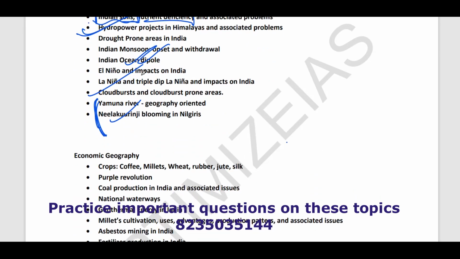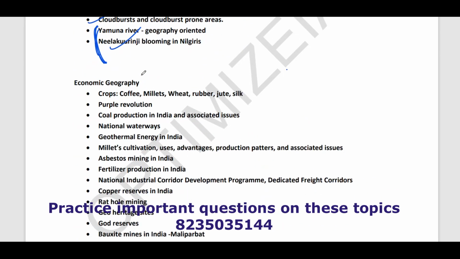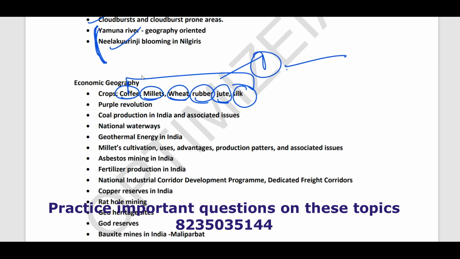As far as economic geography is concerned, every year UPSC will ask one question from crops. So this year, coffee crop is important, millets is important, wheat is important, rubber is important, jute is important, and silk is important. Out of these crops, at least one crop is going to come in the UPSC prelims 2023.